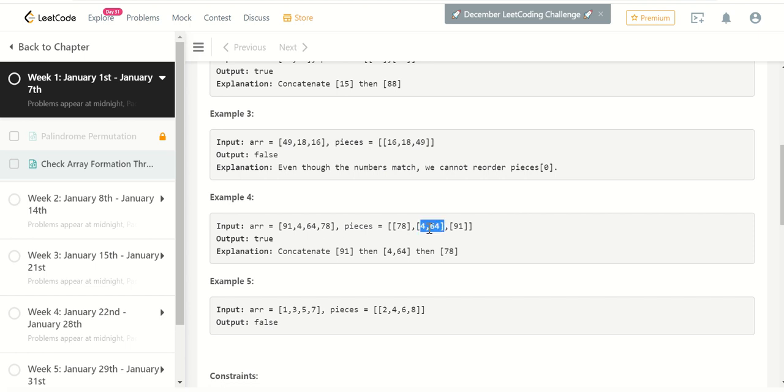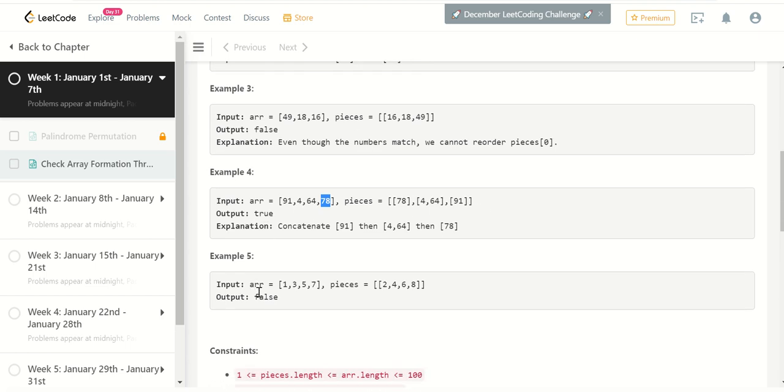We don't need to reorder it. We can place this array as it is in our potential array. Then after that we need 78, which is again present in the pieces and could be placed here. So this is an array which is possible to make using all of these pieces. Hence, we'll return true.